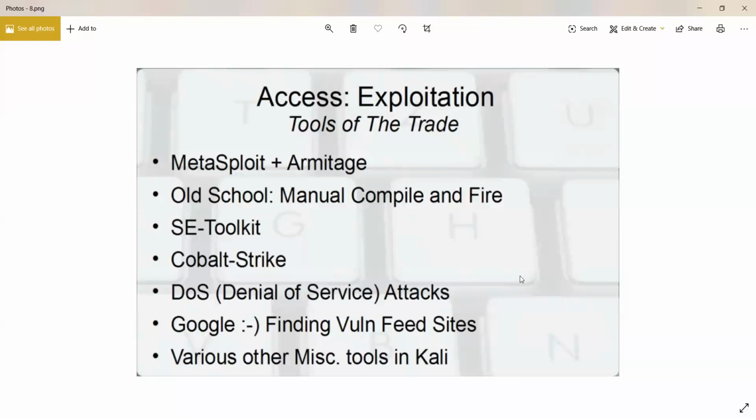Then you have a tool mentioned here, which is Social Engineering Toolkit, SE Toolkit. That is a tool which is used for social engineering. Then you have Cobalt Strike. Cobalt Strike is not something that we use. It's somewhat popular, but it's definitely not necessary to use it.